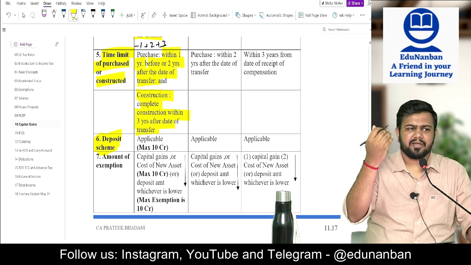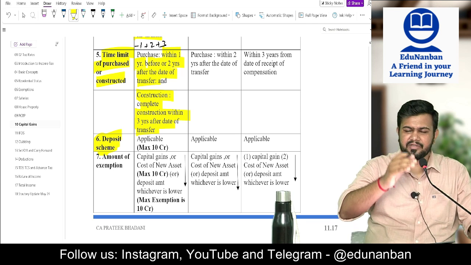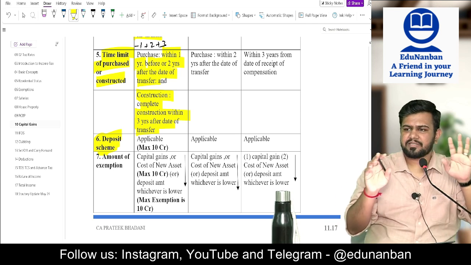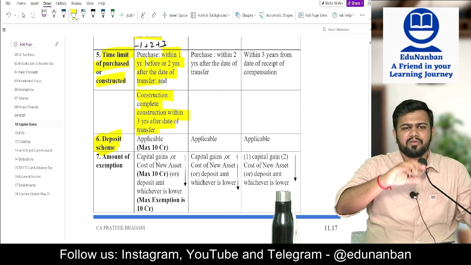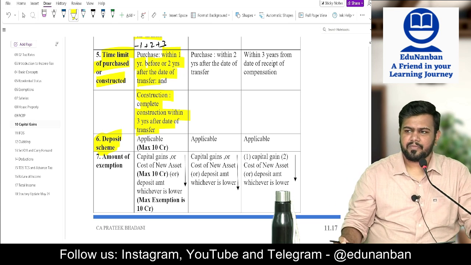Then the capital gain exemption will be allowed, and within these 2 years or 3 years you should spend the money only for buying the new house or constructing the new house. If you are not able to buy or construct, what will happen? The amount that you deposited, to the extent that you did not use, will become your income in capital gain.